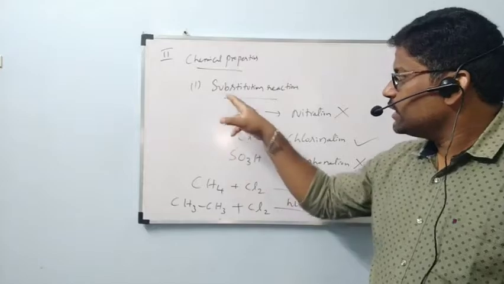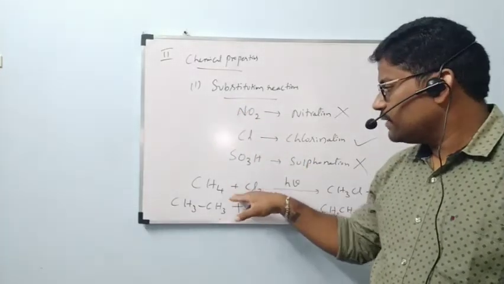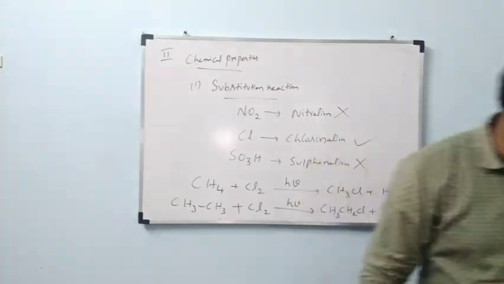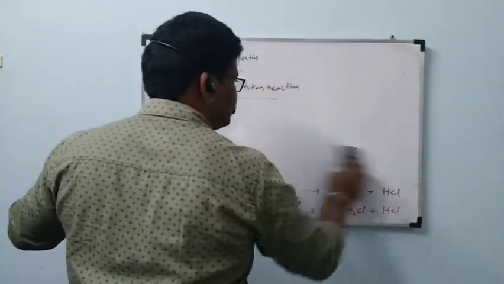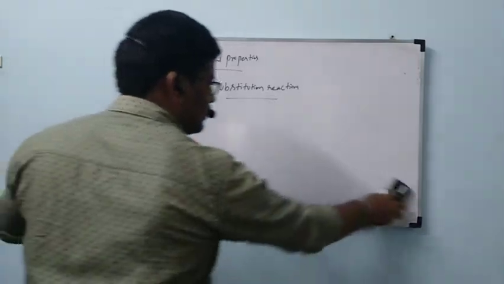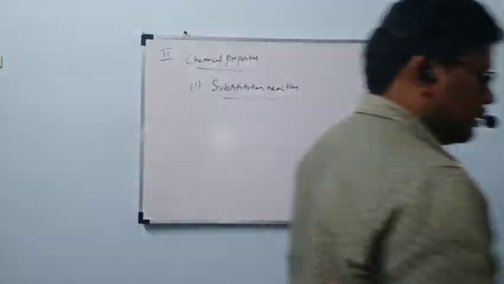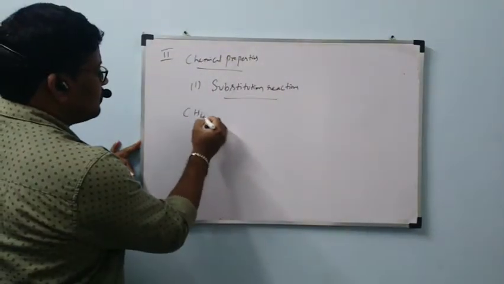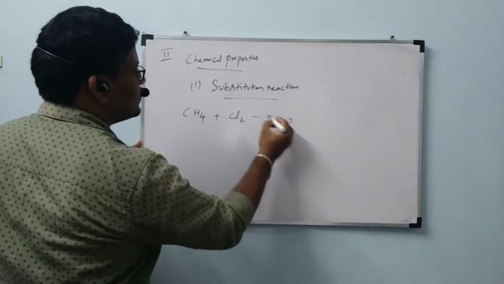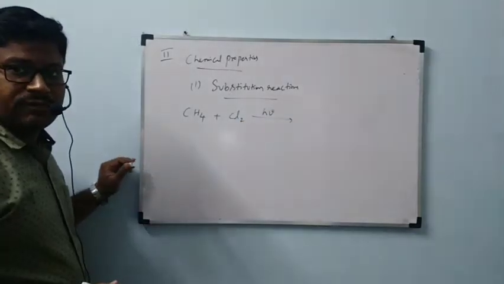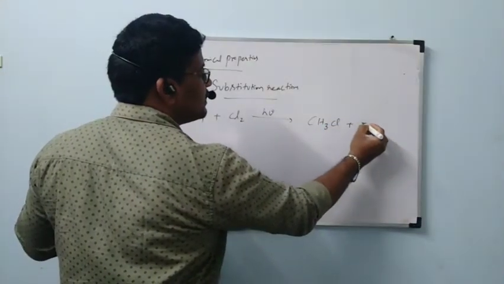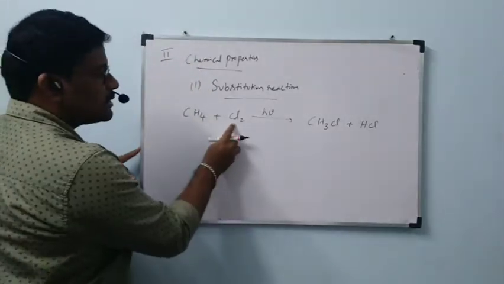Let us keep the same heading, substitution reactions. Under that we are going to see chlorination. Now let us start. First, CH4 will react with Cl2 in presence of sunlight. We will get CH3Cl plus HCl. Two chlorines are present here.